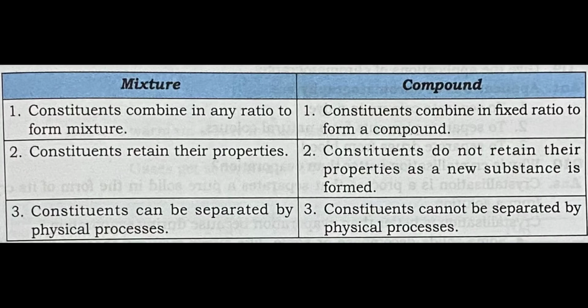Students, let us see the difference between a mixture and a compound. Mixture. Constituents combine in any ratio to form a mixture. Means the proportion of constituents is not fixed in a mixture. Compound. Constituents combine in fixed ratio to form a compound. Means the proportion of constituents in a compound is fixed. Second, constituents retain their properties. In a compound, constituents do not retain their properties as a new substance is formed. So, in a mixture, new substance is not formed, but in a compound, new substance is formed.